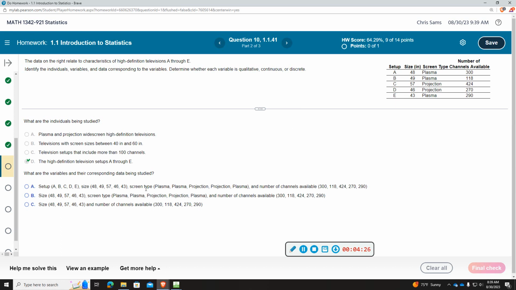Setup, size, screen, number of channels. What are the variables corresponding to the setting? I want to say size, screen, and number of channels, though it could be set up as well.